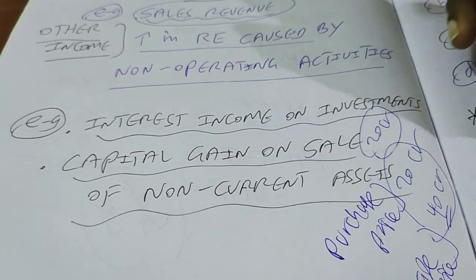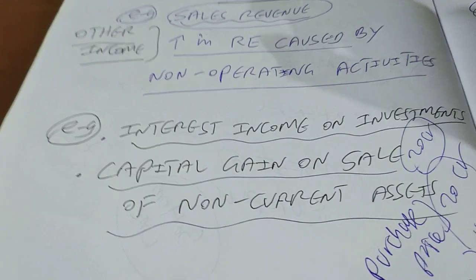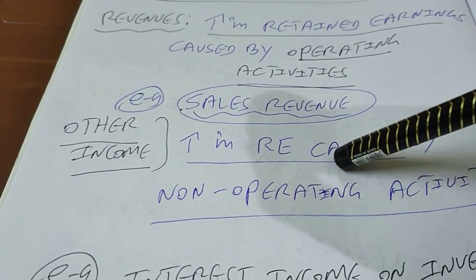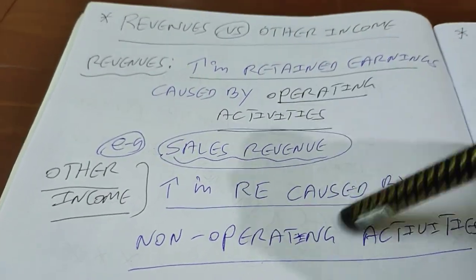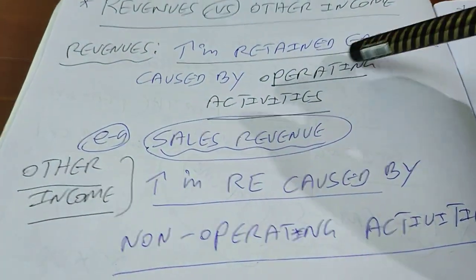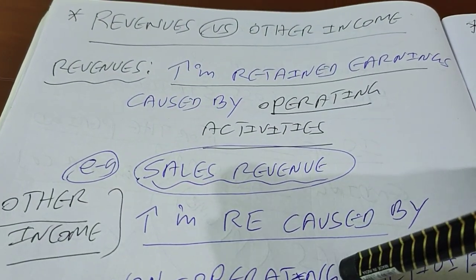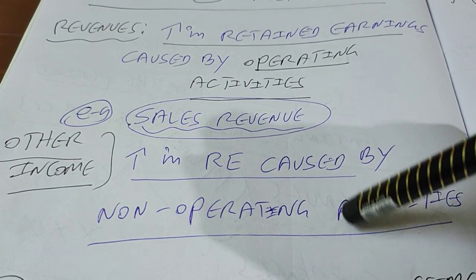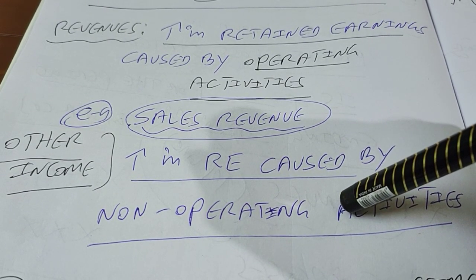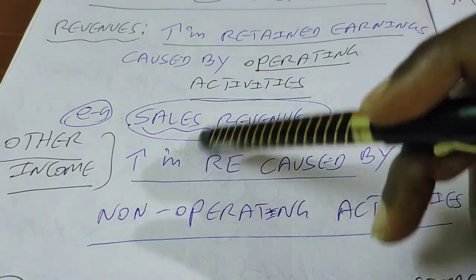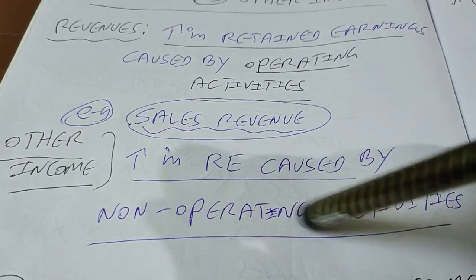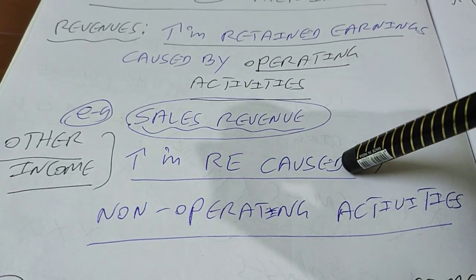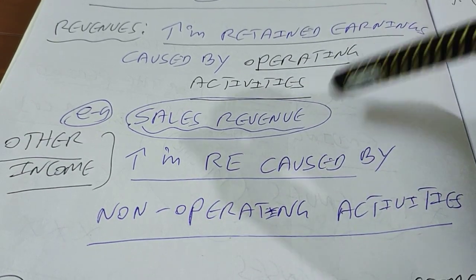So that means both revenue and other income increase retained earnings. That is a similarity. The only difference is revenue is caused by operating activities, whereas other income is caused by non-operating activities. So later on we are going to do financial statement analysis. When we do that, we are not going to give more emphasis to non-operating income. We are going to give more emphasis only to the operating revenue. So right from the beginning we should have this difference. So please think about that, right?